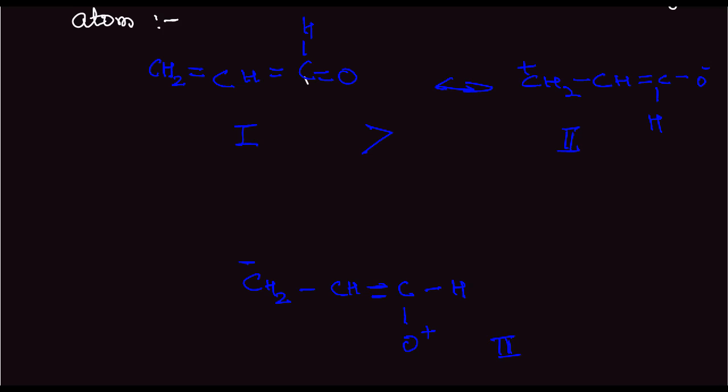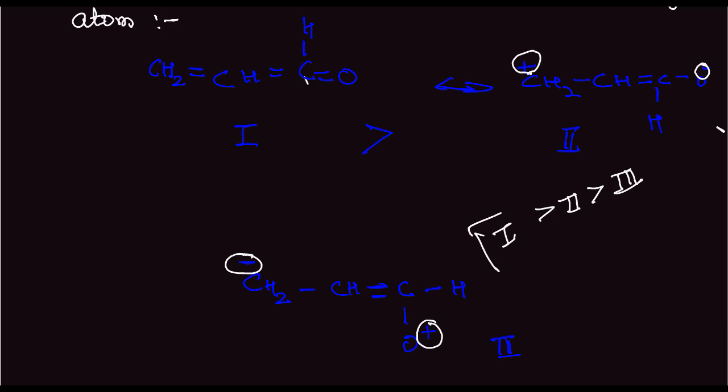But in case of 3, the positive charge is on oxygen and the negative charge is on carbon. Oxygen is more electronegative and carbon is less electronegative. In structure 2, the positive charge was on carbon and the negative charge was on oxygen. So 2 is more stable than 3, and these are both less stable than 1. So this is the stability order for this compound.